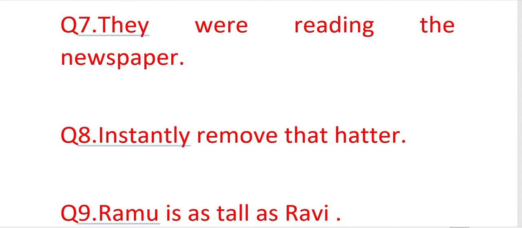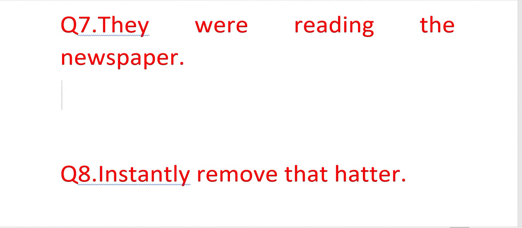Next, they were reading the newspaper. So from the question we understand that this is about voices, passive voice and active voice. So the given question is in active voice, as we can see directly, we have subject, verb and object. So they were reading the newspaper.